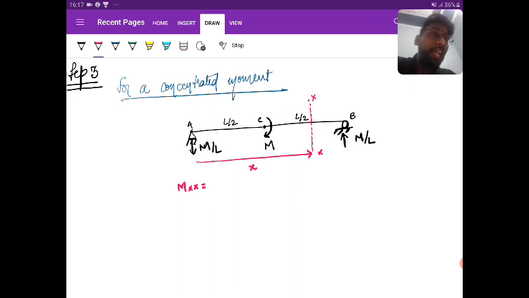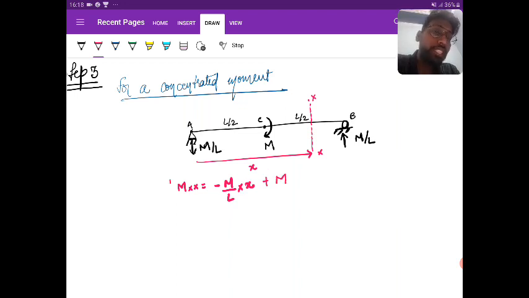This M by L is creating clockwise moment or anti-clockwise moment? Anti-clockwise, sir. So it is minus M by L into h, and this M is clockwise, so it is plus M.